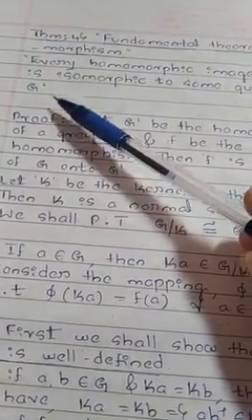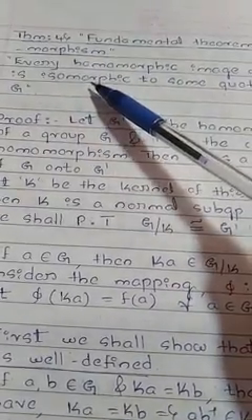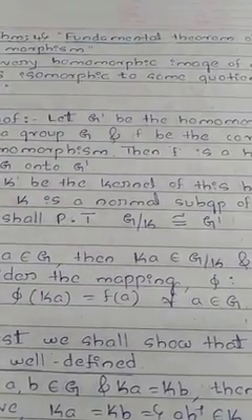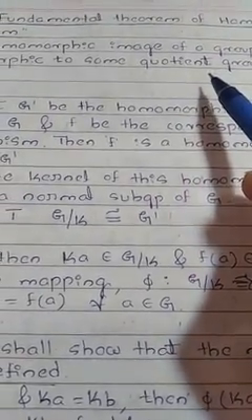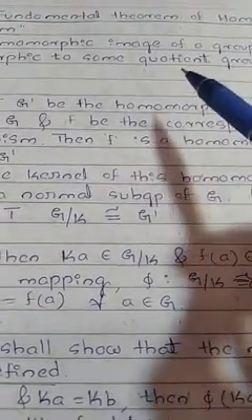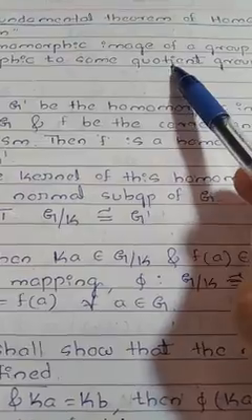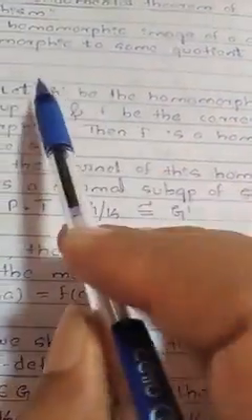Okay, homomorphic image means what? G dash. G dash is isomorphic to a quotient group. Okay, what is the meaning of quotient group? Already we know the definition of quotient group. This is nothing but what? The set of all cosets. The set of all cosets is called a quotient group. Okay, let's see the proof.